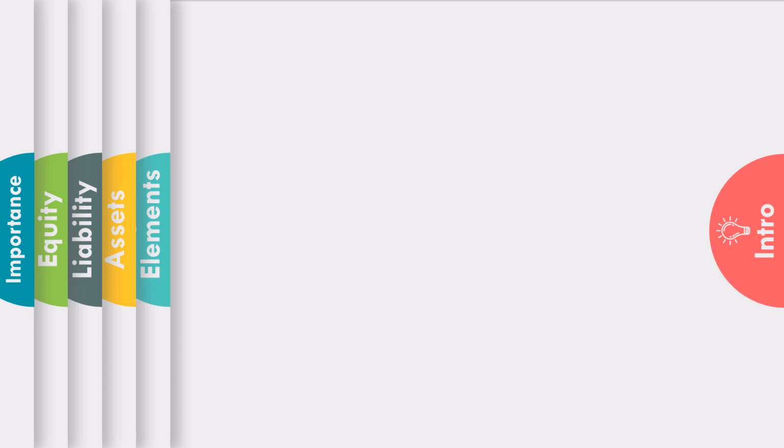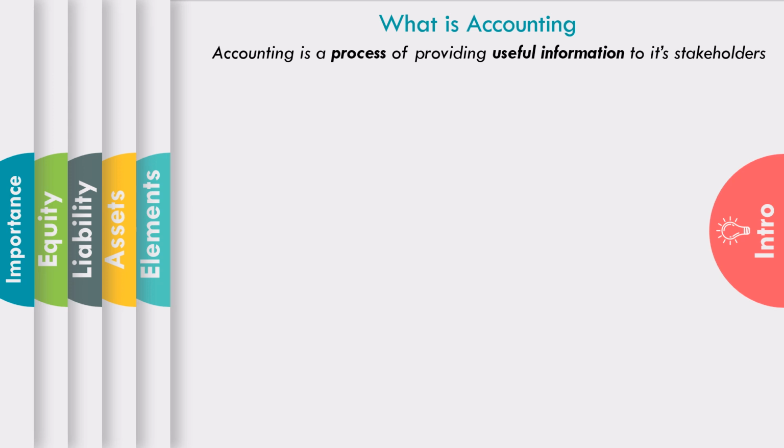Accounting is a process of providing useful information to its stakeholders. What did I say? I said accounting is a process. As you all know, a process will consist inputs and outputs. Here in accounting, inputs are events and transactions, and output is providing useful information. Now you all might have a doubt what is the process that the events and transactions must go through in order to bring out useful information.